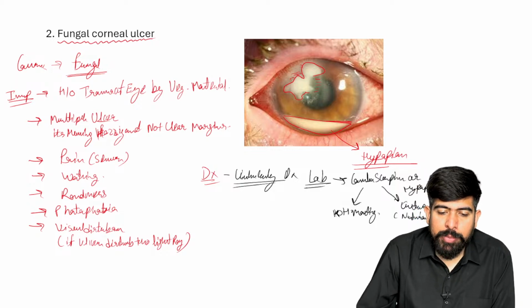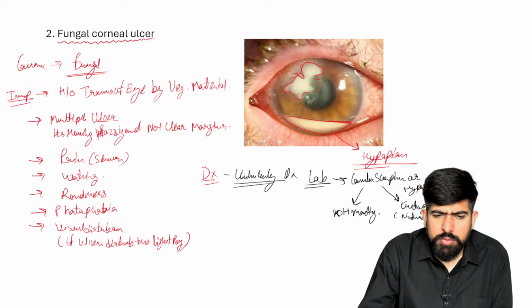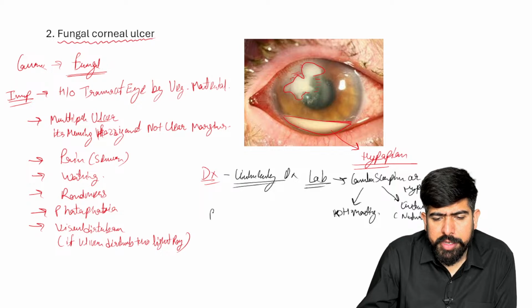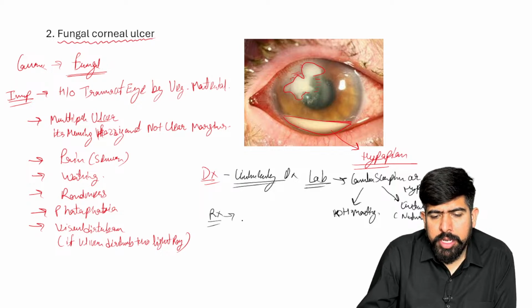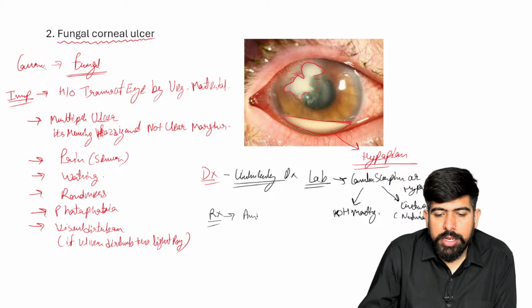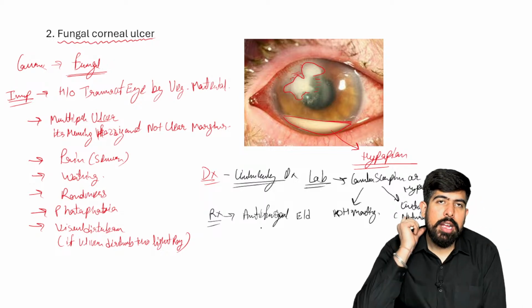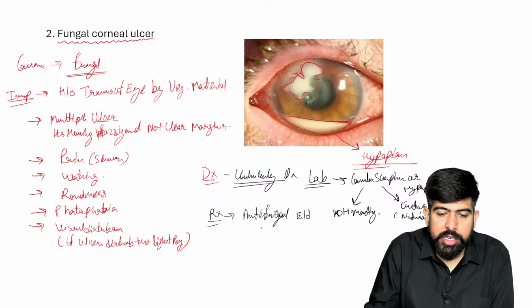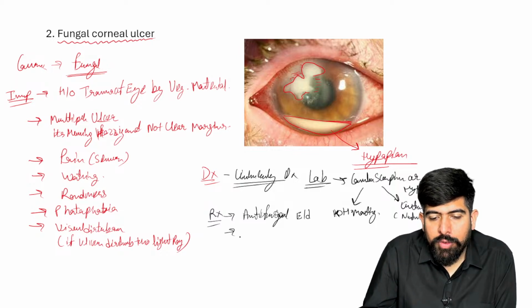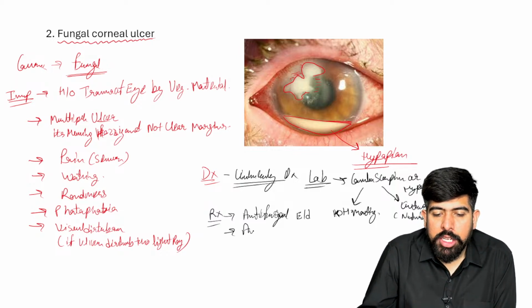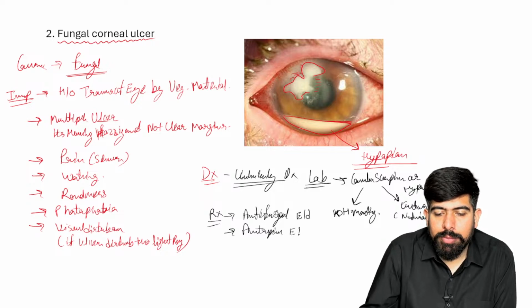Now, what should be the treatment part over here? Of course, it will be antifungal, in the form of eye drops. We're going to give the antifungal eye drop here. And with the antifungal eye drop, since the patient is having pain, we have to give atropine in the eye drop form.